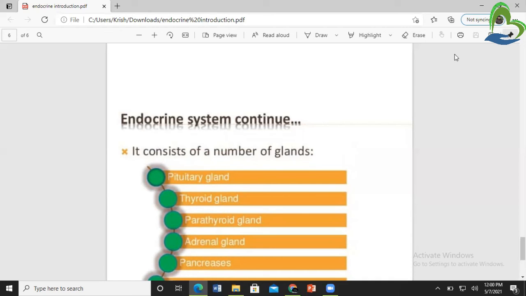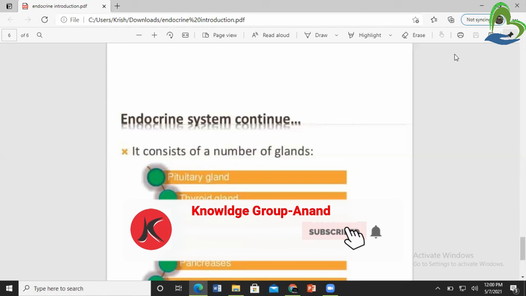Now we are going to discuss in detail each gland, for example the pituitary gland and thyroid gland. All those glands we will discuss in detail.